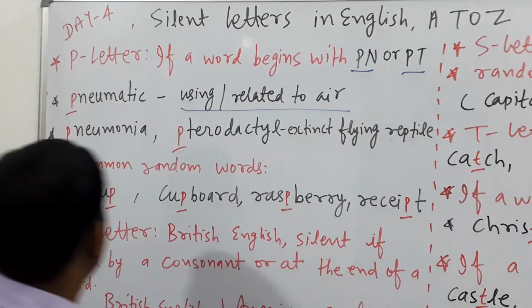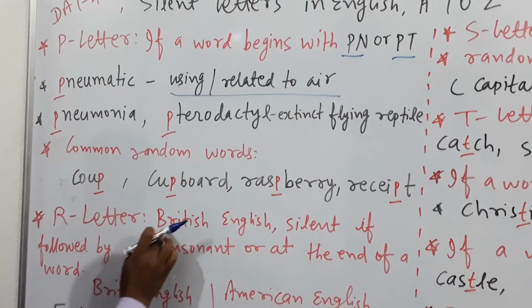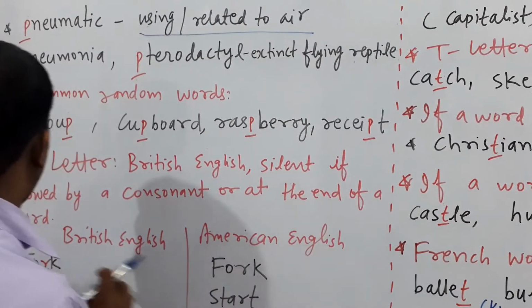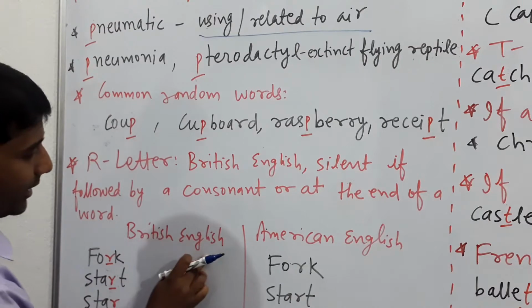Receipt, P is silent. Next, R letter: in British English, R is silent if followed by a consonant or at the end of a word. I have bifurcated British English and American English.